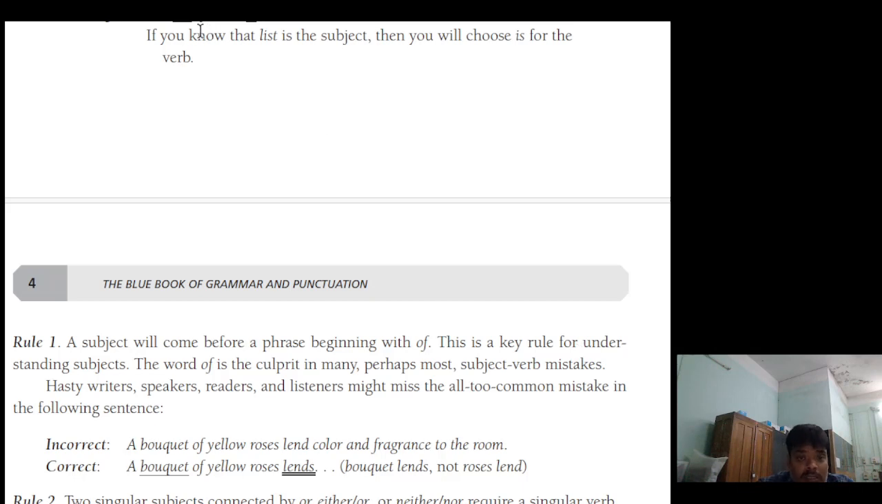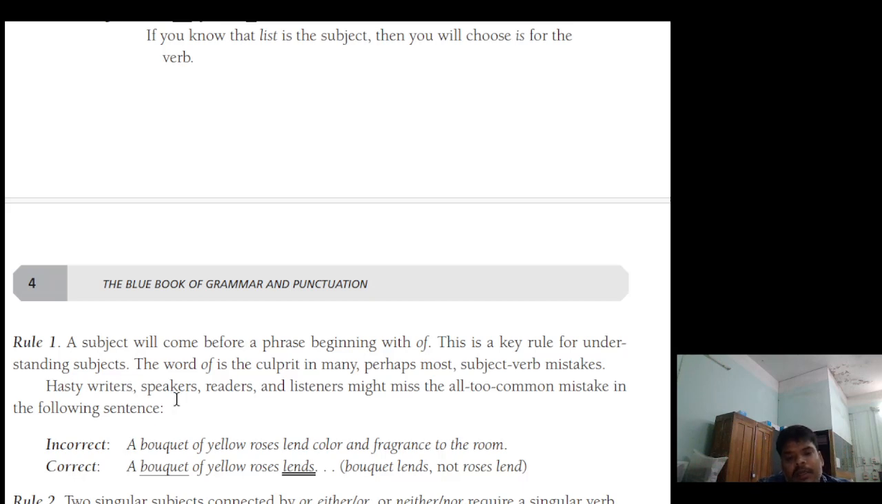Here you can see "list" is underlined once. This is the subject. "Is" is underlined twice. That's why this is the verb. A subject will come before a phrase beginning with "of". This is a key rule for understanding the subject. The word "of" is the culprit in many, perhaps most, subject-verb mistakes.